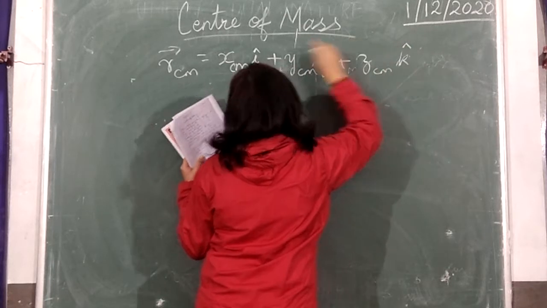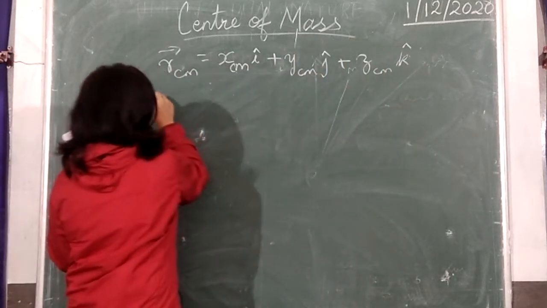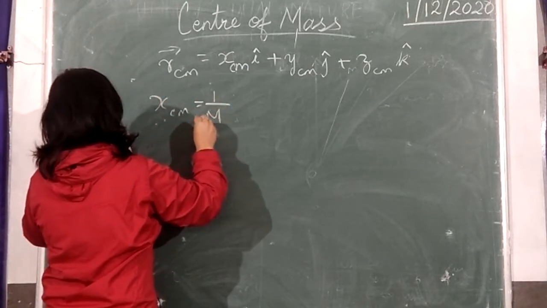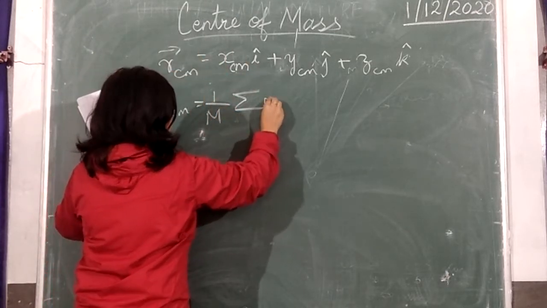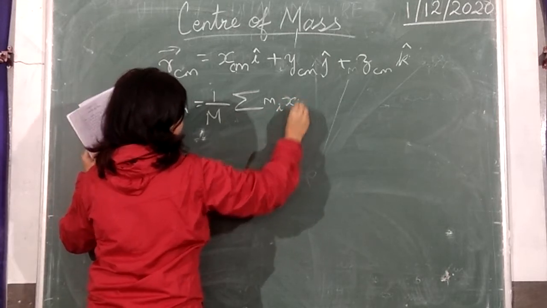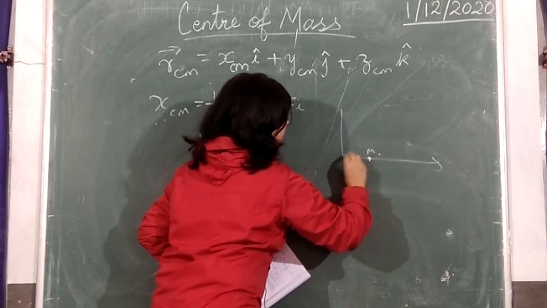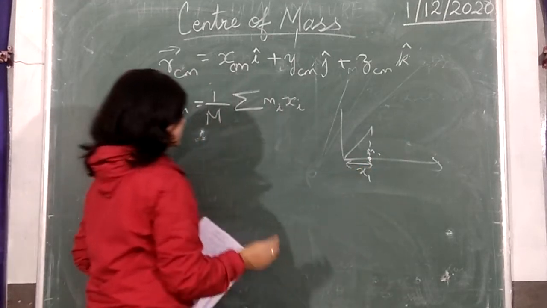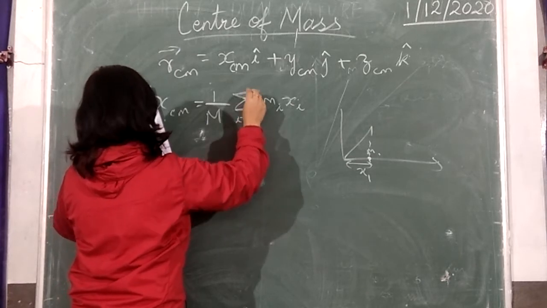So vectorially RCM is the sum of the x component, y component and z component, where this XCM can be written as 1 by total mass of the system, summation, like we have done in the previous case, of mi, not ri now, here xi. In the x direction, m1 may be here, the x component of m1 may be here, and this is x1, like that, where i starts from 1 to n.